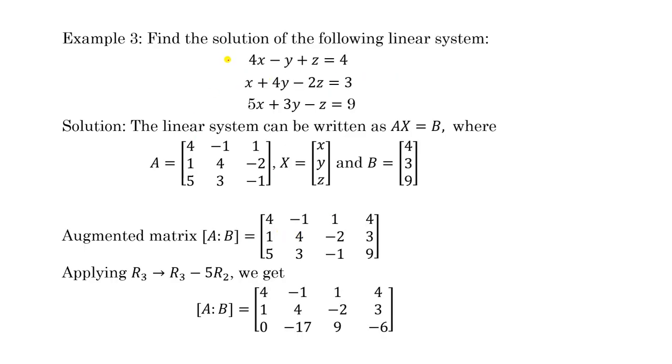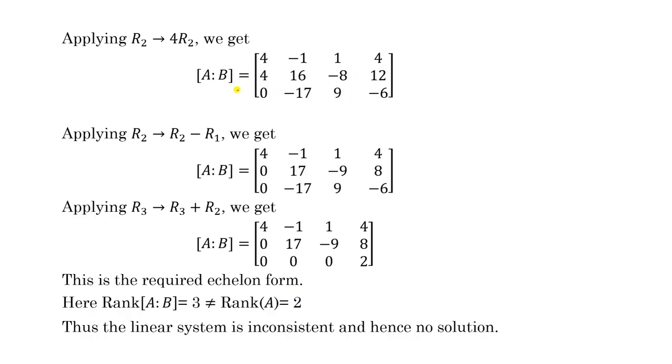Now look at this system of equations. Here all these are the same, there is AB, with only a little change done in this equation. The augmented matrix AB is this one, and after all these row transformations, finally we get the echelon form in this way.